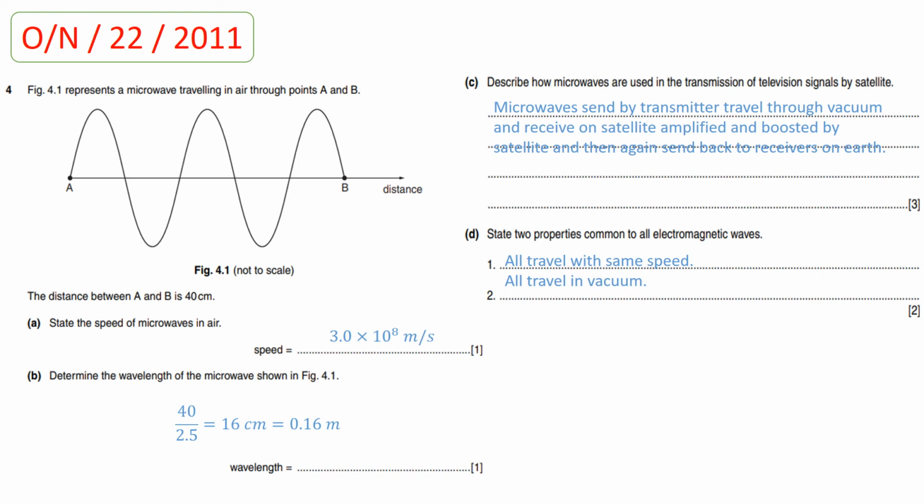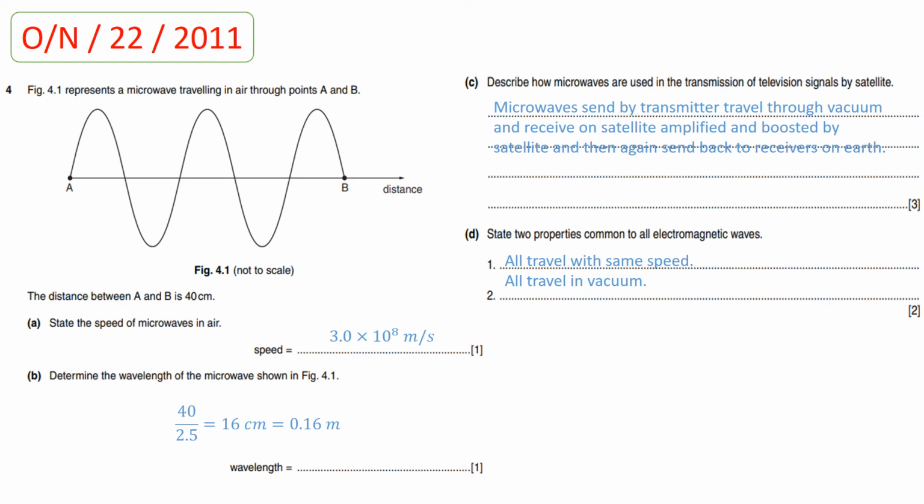Now students, the next question is taken from year 2011 paper 2 October November. In this question, figure 4.1 represents a microwave traveling in air through points A and B. The distance between points A and B is given to you, which is 40 centimeters. Now you need to state the speed of microwave in air. So the value for the speed of microwave in air is 3.0 × 10^8 meters per second.